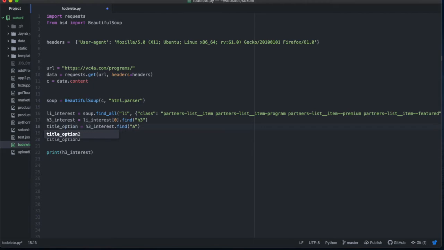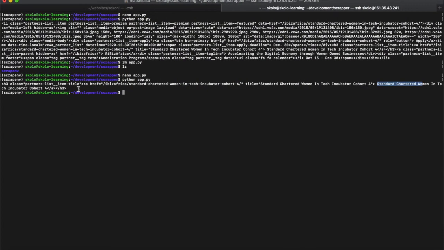You can see the title is shown twice: it's there under title, Standard Chartered Women Incubator Cohort 4, but it's also inside the A opening and closing brackets. We can extract it from either place, and I'm going to show you both ways.